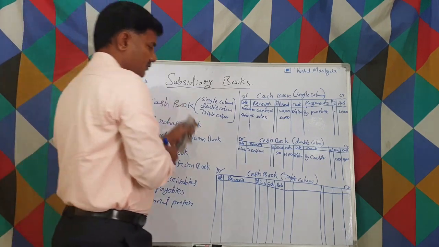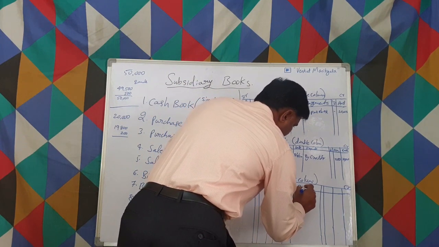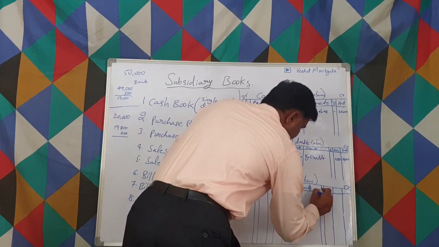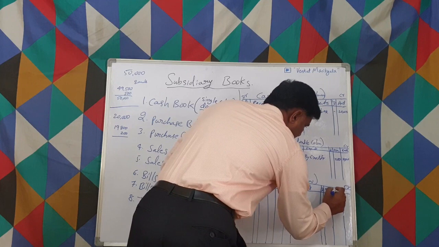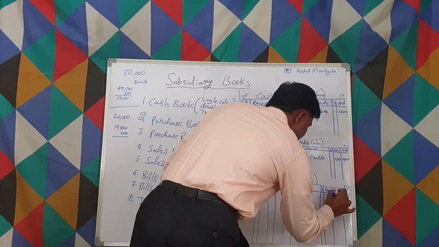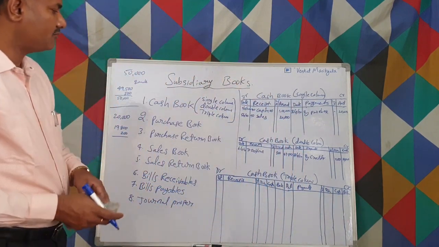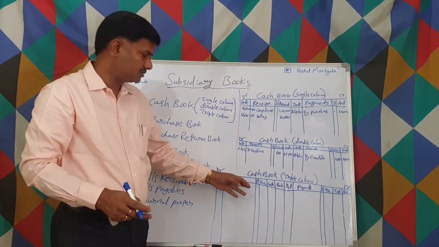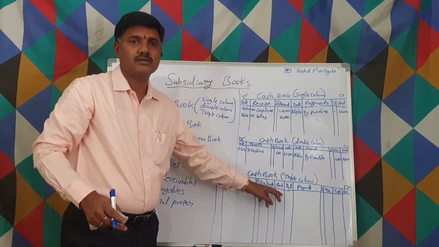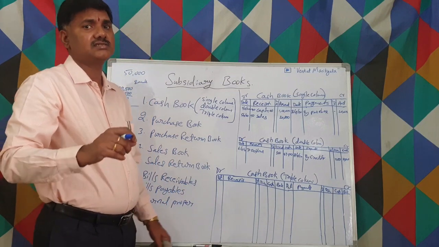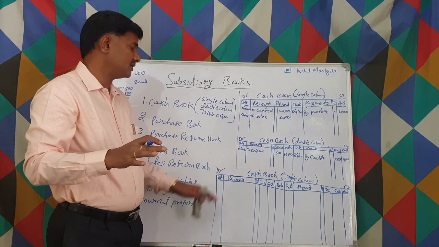all of those are covered here only. On this side: date, payments, ledger folio, discount, cash, bank. So this is how we have three columns. What are the three columns? One is a discount column, cash column, and bank column. So whether it is a cash transaction or a bank transaction, with discount or without discount, we write in this box,